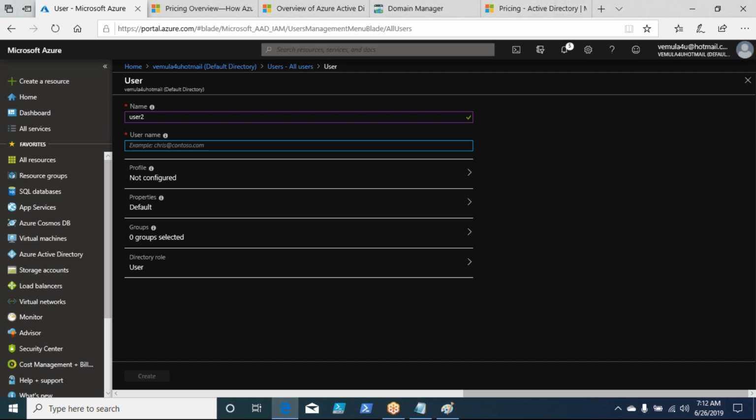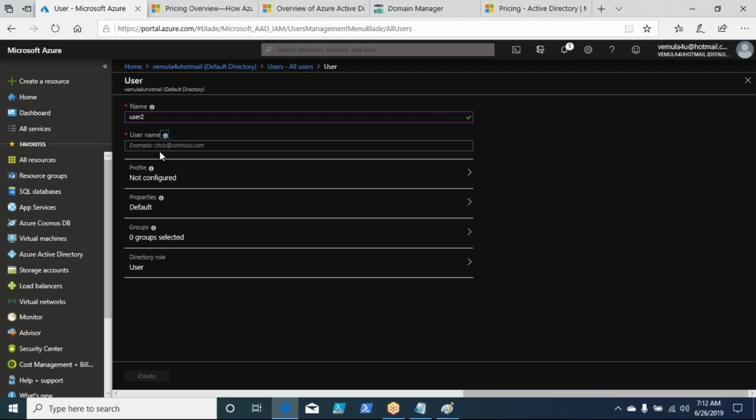In the username field, it asks you to provide the username at your domain name or directory name. If I put my cursor on this information, username is an identifier that the user enters to sign into Azure Active Directory. For example, chris@contoso.com.